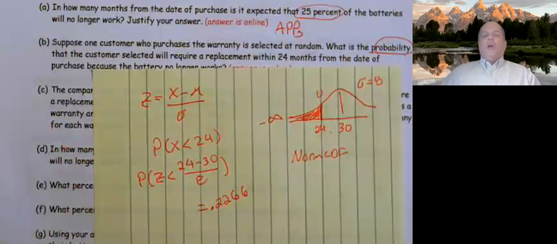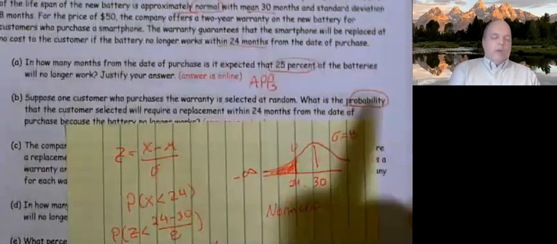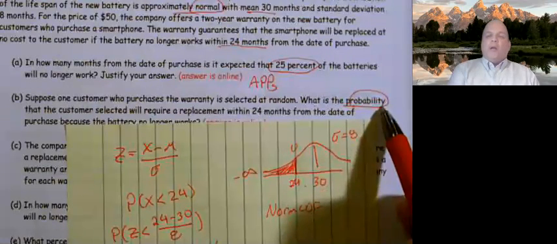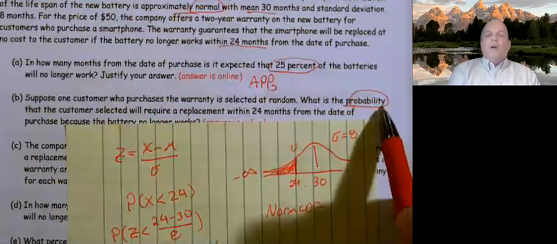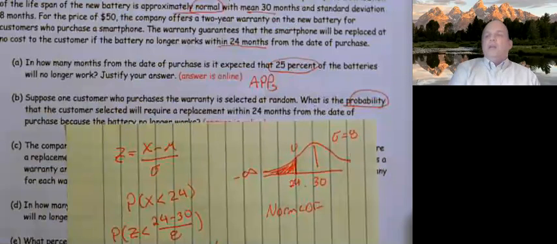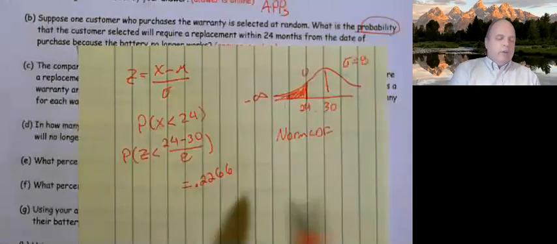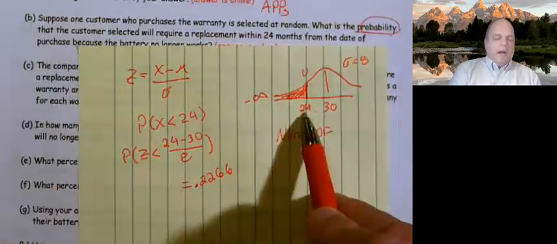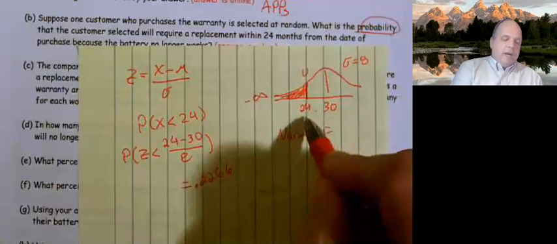So I had a question. The question was, how do I know if I'm looking for a Z-score or looking for the X? Because in the previous one I found the Z-score first, and here I plugged in an X. What clued me off? Well, they told me here that I was looking for the probability. So if I'm looking for the probability, then I'm doing a norm CDF, which means they need to be giving me my X. They had to give me my X.